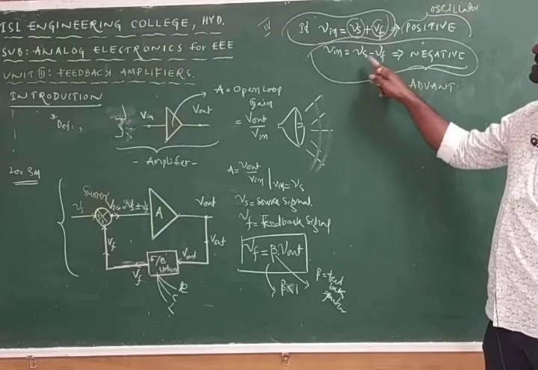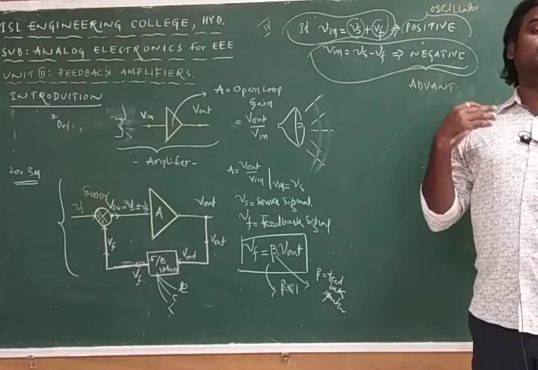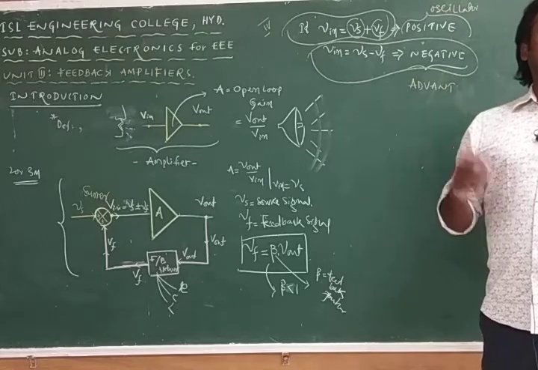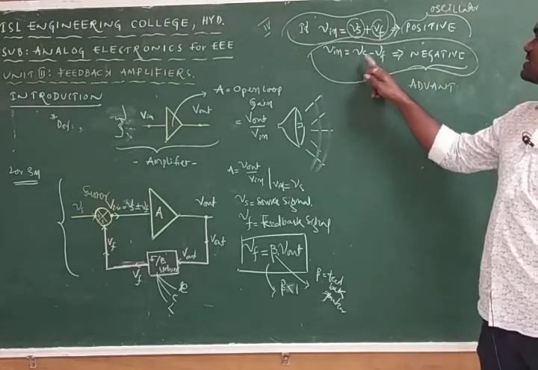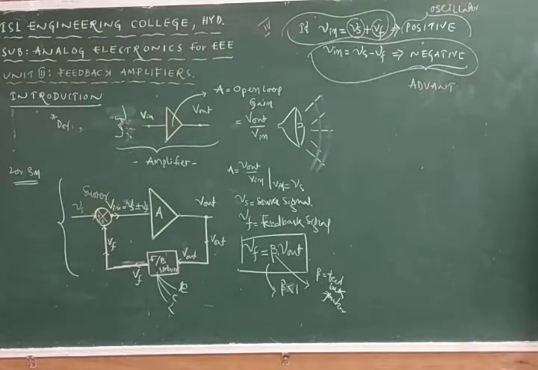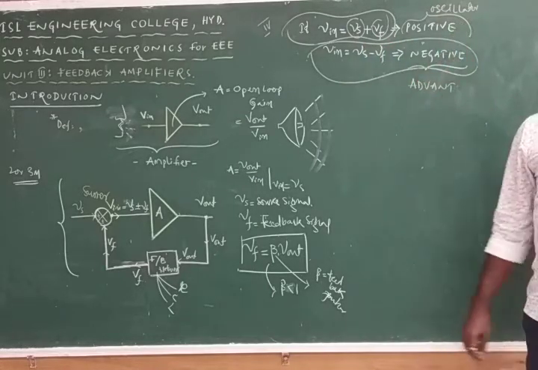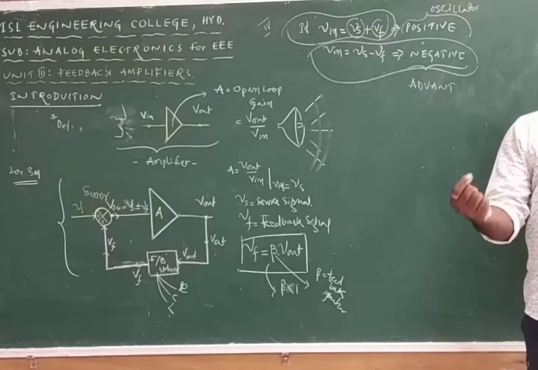Whenever the Vs and Vf have opposite polarities, we call them out-of-phase signals. When the Vs and Vf are out-of-phase signals, then the resultant network is named negative feedback. So in electronic terminology, in case of positive feedback, these two signals are in-phase signals.